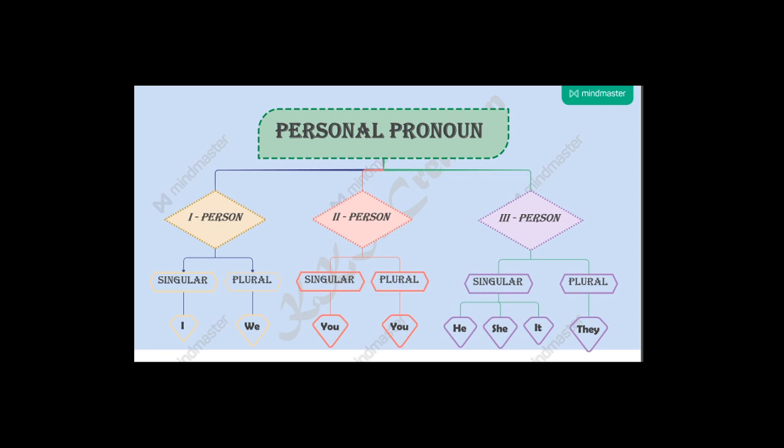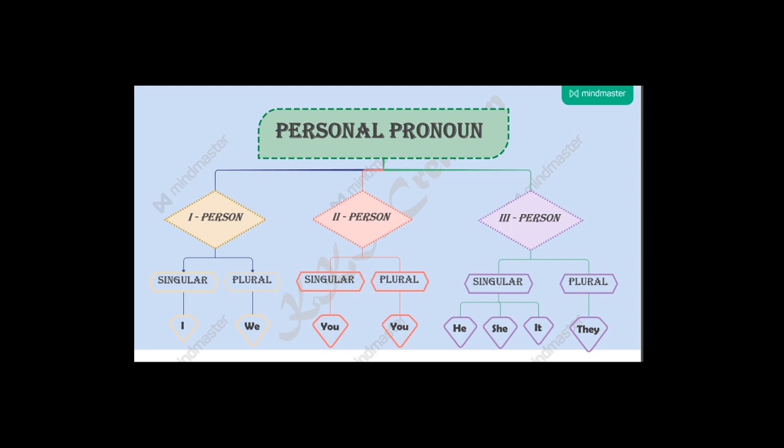So in personal pronouns, you have three persons: first person, second person and third person. When you want to know what is first person, second person and third person, it is very easy, very simple. You need to know the speaker and the listener. That's it.